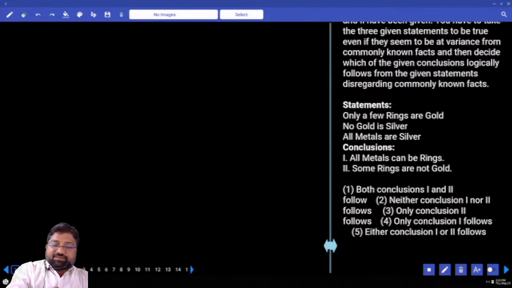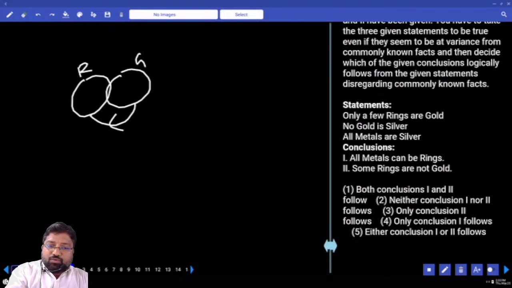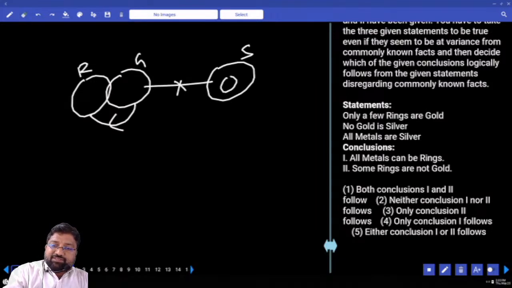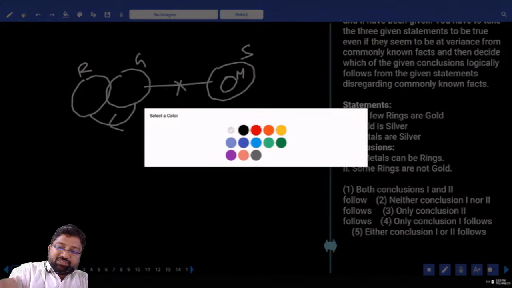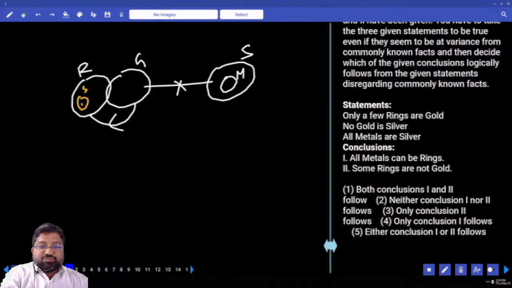Only a few rings are gold. Arrow mark from B to A. No gold is silver. All metals are silver. First one: all metals can be rings. Can I take all the metals inside rings? Is it a possibility? Yes. I can put silver here, and inside silver I can put metal. Silver should not touch gold.